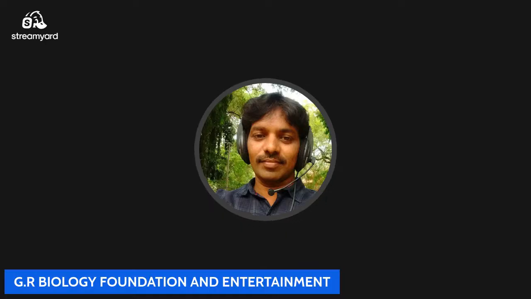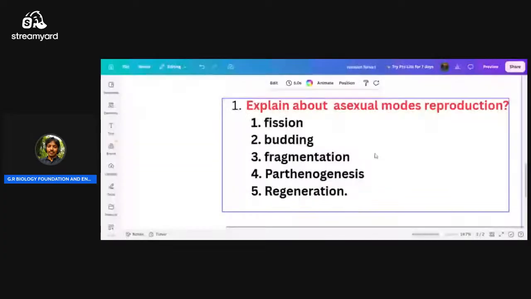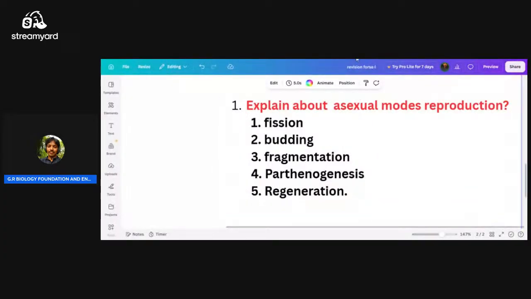Next, we are going to discuss the third one. What is the third one? Fragmentation, right? What is fragmentation? So fragmentation, some can grow from a separate piece of the parent organism.